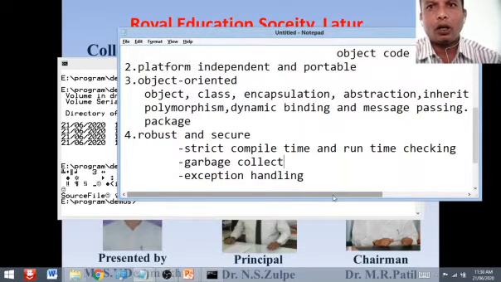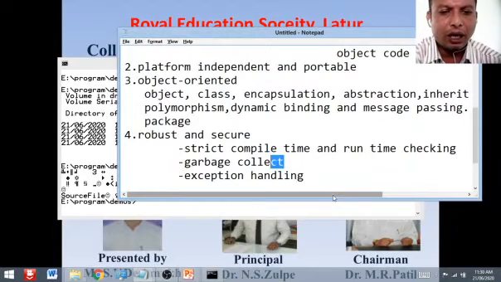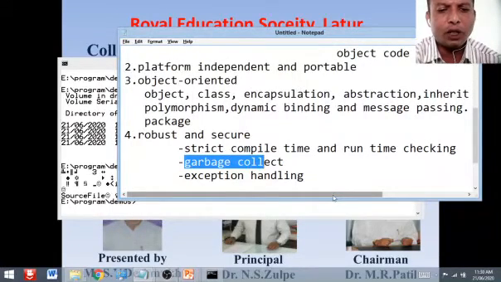It is designed with a garbage collector. What is a garbage collector? Garbage means unwanted things. We create a number of objects in our program, but you assume that some of those objects are not required in the future.